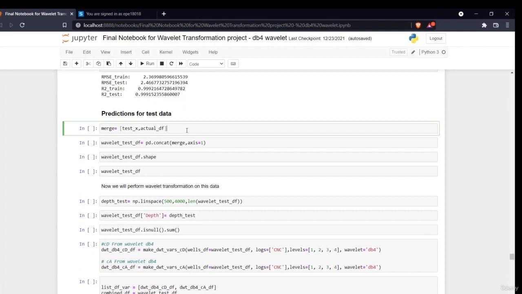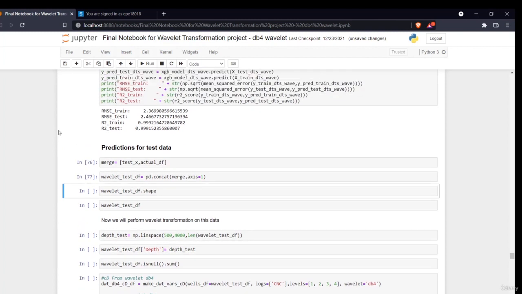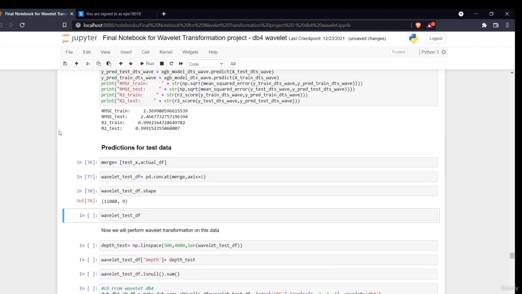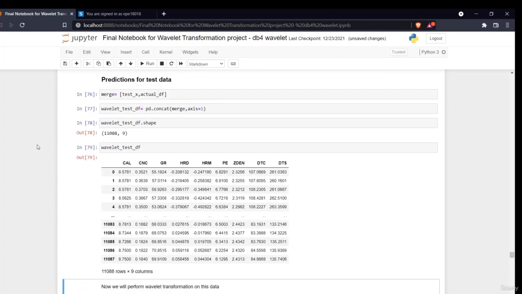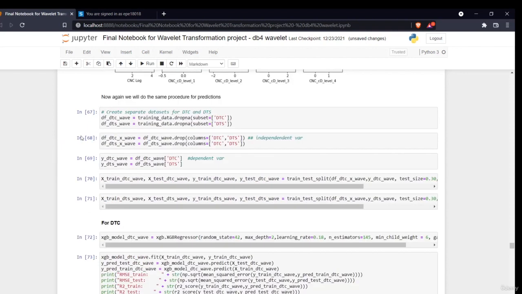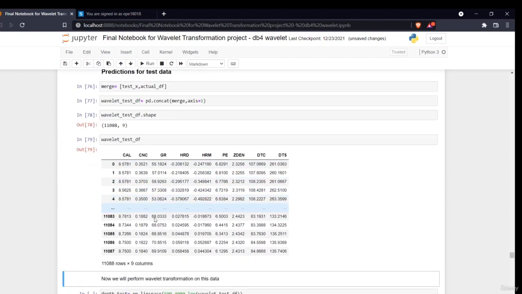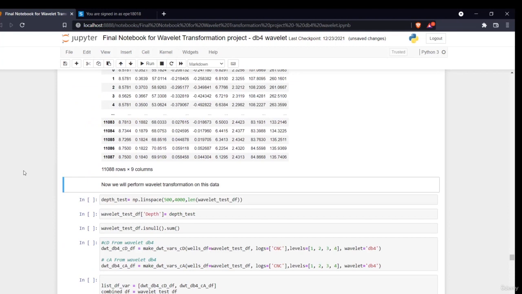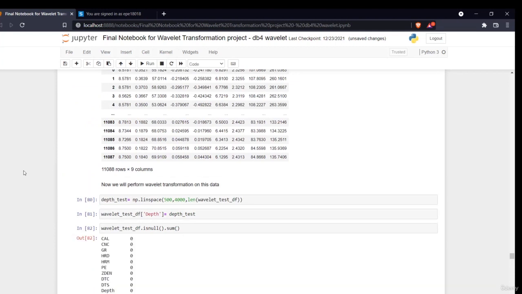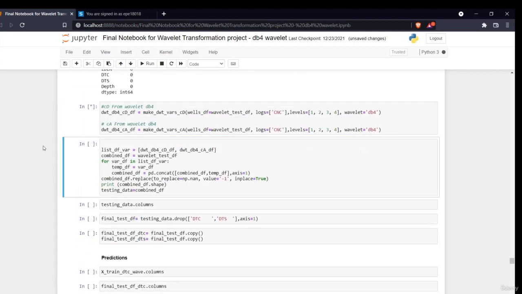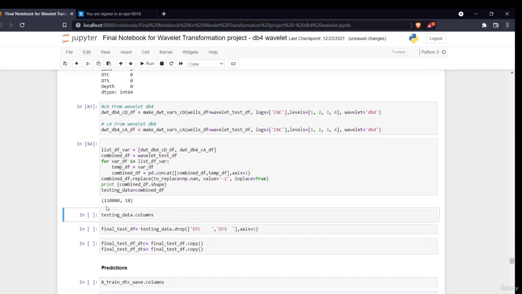Okay, so now we'll take the same test data which we used there. The only thing is we have to perform the transformation on this data also, because we have trained the model with the transform data. So we'll perform the wavelet transformation on this data as well. I'm using the same function, the same code which I did here. As you can see, these are the number of test data models which we have created.